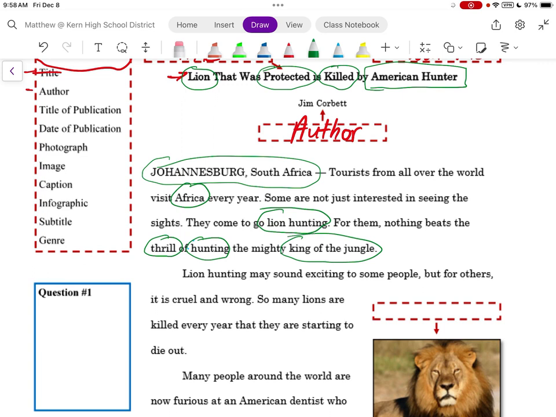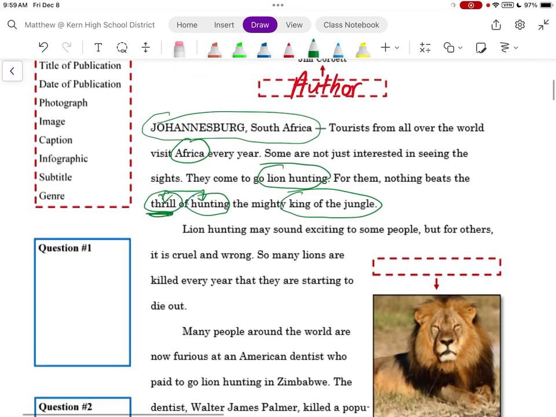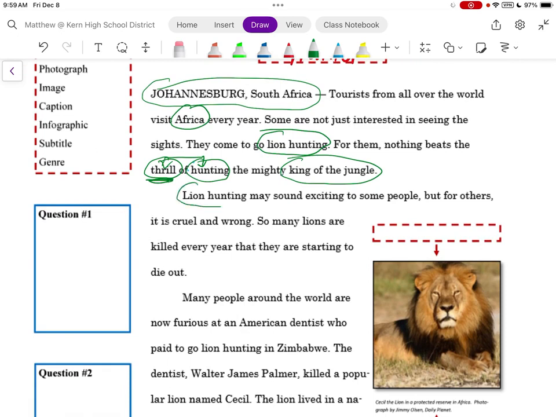Now, I can already tell, based on the tone of this article, that some people like hunting because it is thrilling, while others are probably not going to like hunting. Let's continue. Lion hunting may sound exciting. It's another tone word. May sound exciting for some people, but for others, it is cruel and wrong. So many lions are killed every year that they are starting to die out.